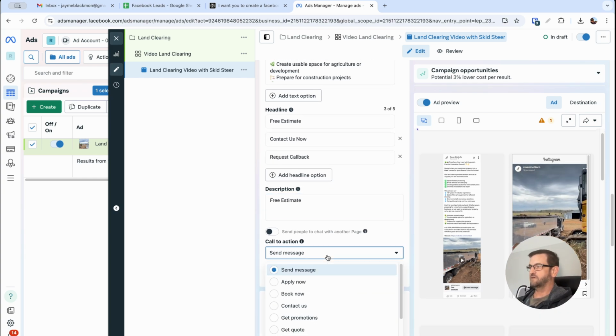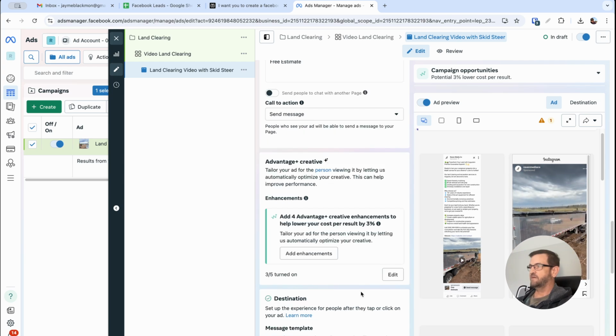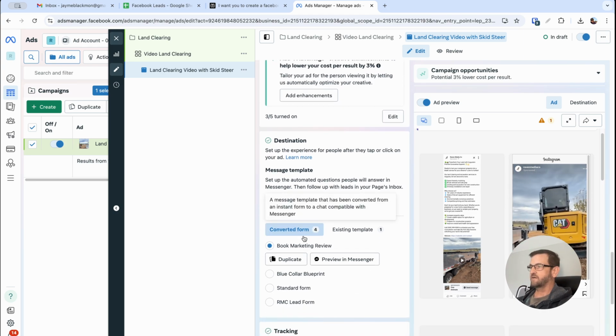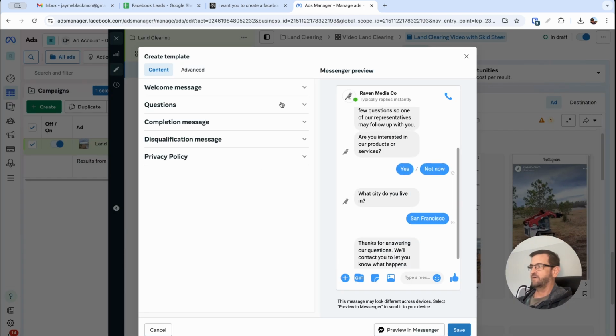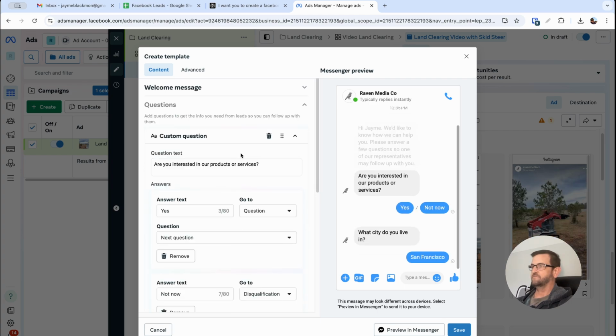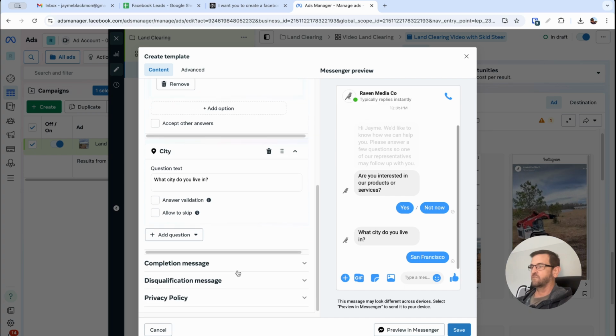You can do a call to action here, which is send message, right? Because we're doing a message conversion, which we set up on the ad set level. Let's see, Advantage Creative, we're not going to mess with that. Destination, these are some of my contact forms that I've used. You can do a message template where you can come in here and create a welcome message. We'd like to know how we can help you. Please answer a few questions, and then you can submit questions like, do you need land clearing, yes or no? I would recommend using as few questions as possible because it'll deter people from finishing the form, okay? So once it completes, it'll send them where they can contact you, okay?